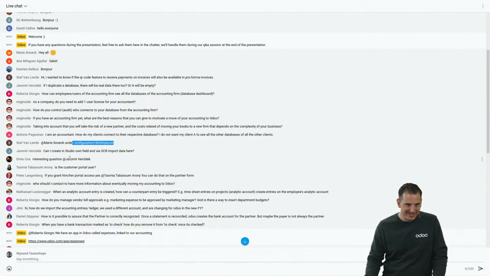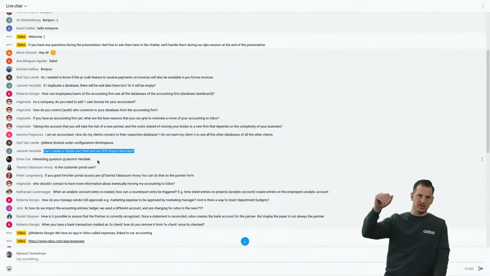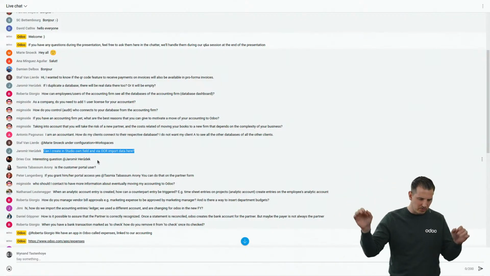Okay, thanks, Steph. Can I create a Studio own field and via OCR import it here? Yes and no. Actually yes, but you need to collaborate with us, because we need to explain it to you. It's a little bit technical, but from the moment that you validate a bill, we get rid of all information we don't need.